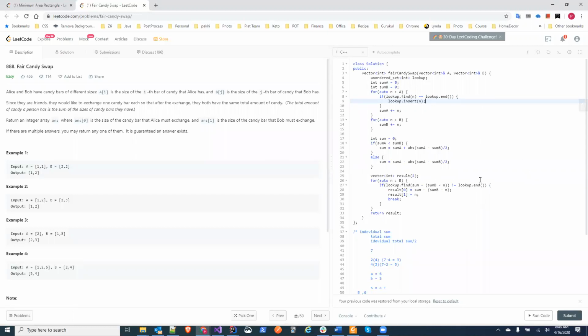Yeah. So what you said about the odd thing, I understand it, but is there some mathematical proof somewhere which says that if a plus b is even, then a minus b should also be even?